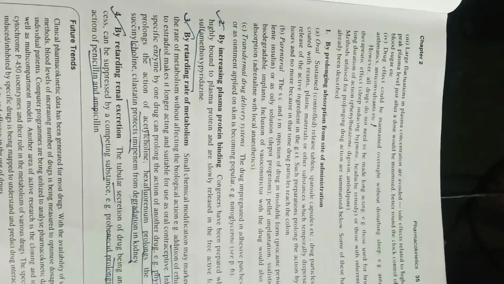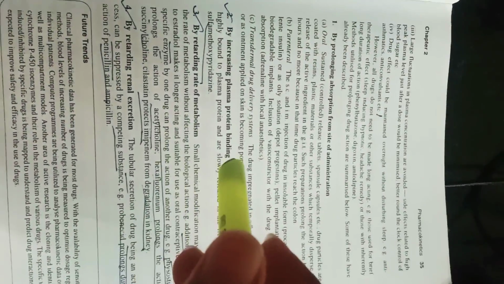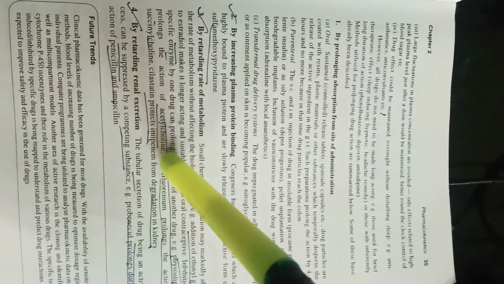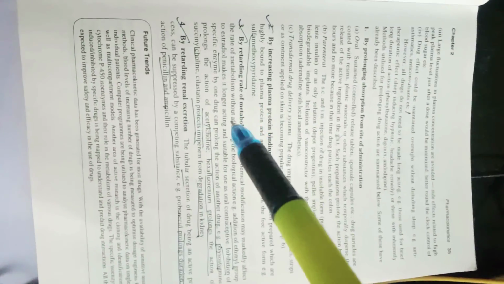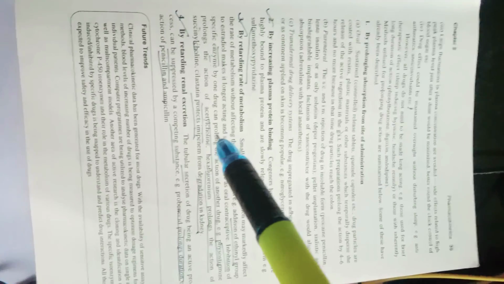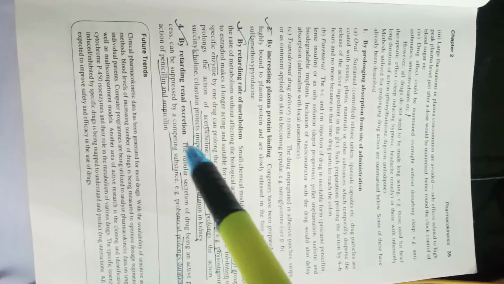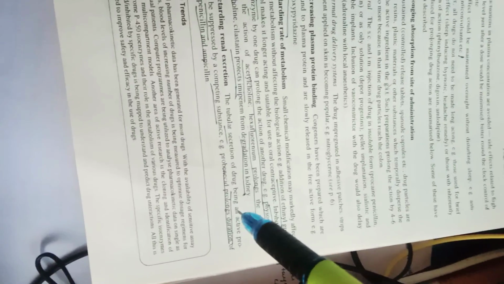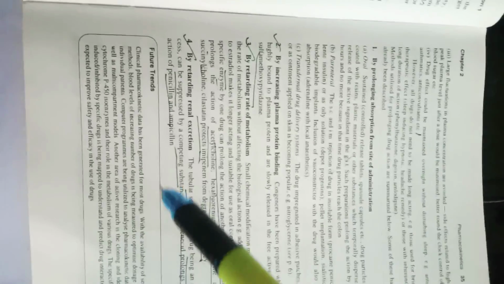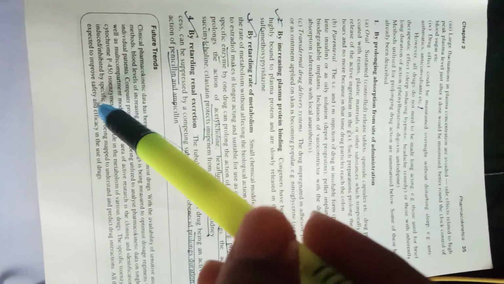These are all in the process of prolongation of drug action. We also have prolongation by increasing plasma protein binding, example sulfamethoxypyridazine, by retarding the rate of absorption, and also by retarding the renal excretion. For example, probenecid prolongs the duration of action of penicillin and ampicillin.